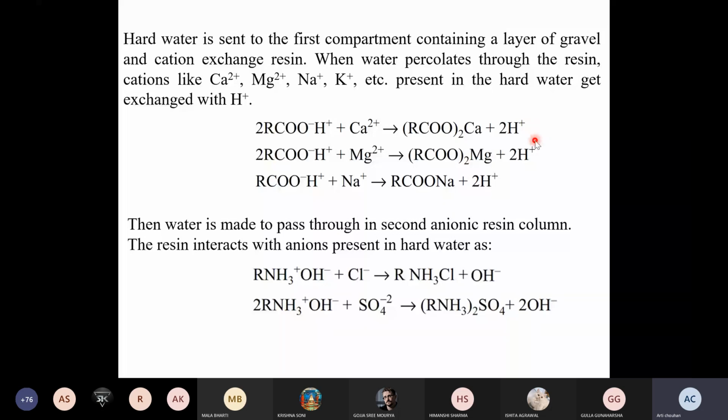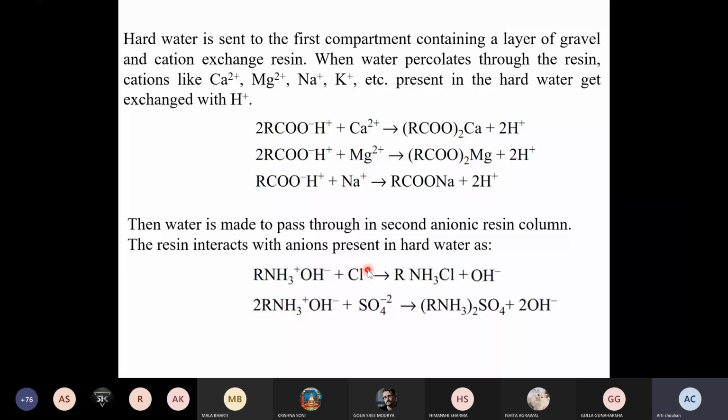Then this water is made to pass into the second anionic resin column, in which the basic resin is fitted with the gravel sand filter. It interacts with all the anions present in the hard water. Now you know the structure of that basic or anion exchange resin is RNH3 OH negative. That hydroxy group OH negative ion is capable of exchange with all the anions which are now present in that water, because the water which percolates through the second compartment has all the H plus ions and the remaining anions only.